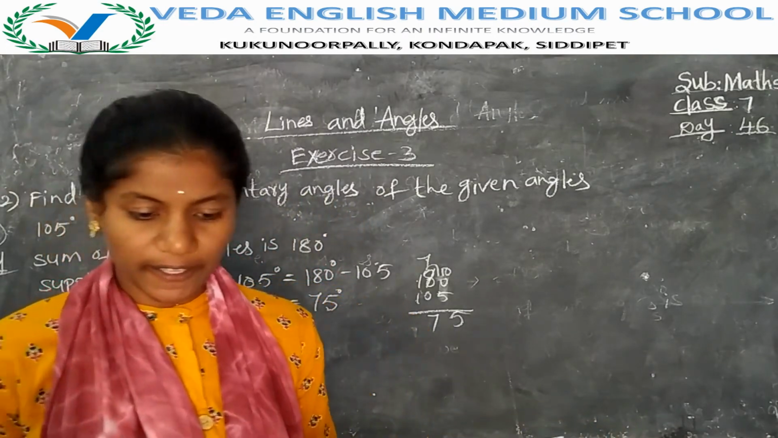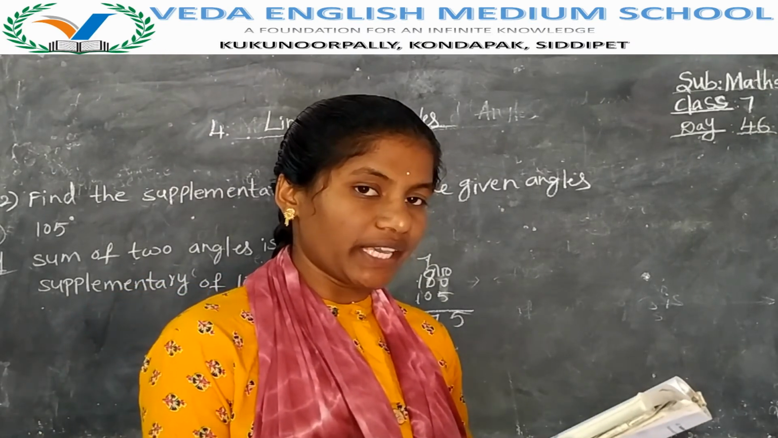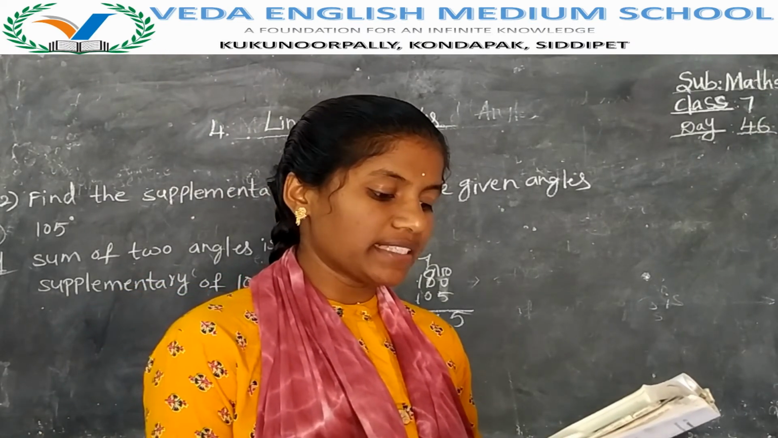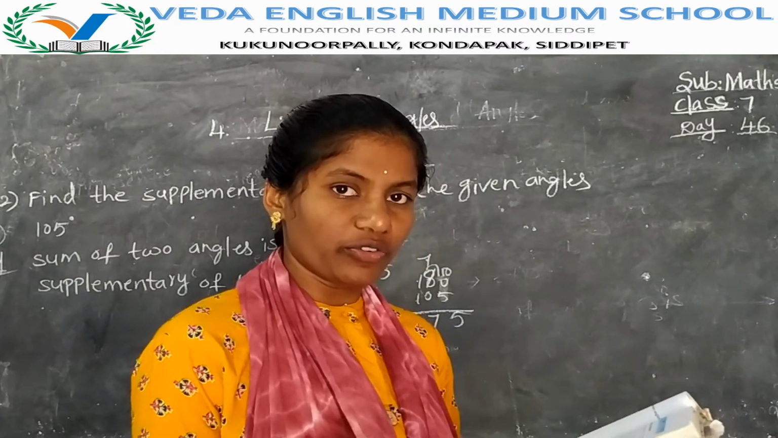Supplementary of 95 is 85. Next, supplementary of 150 is 30 degrees. Supplementary of 20 is 160 degrees. Like this you have to write.